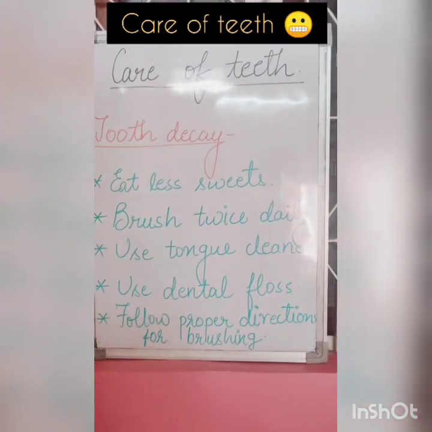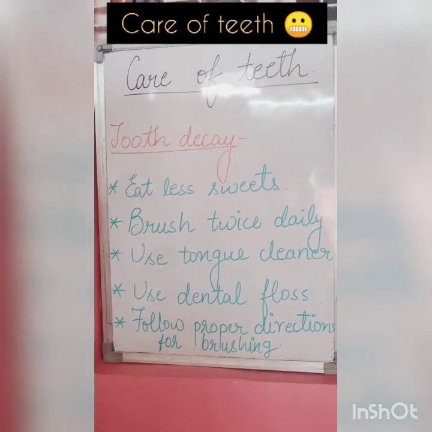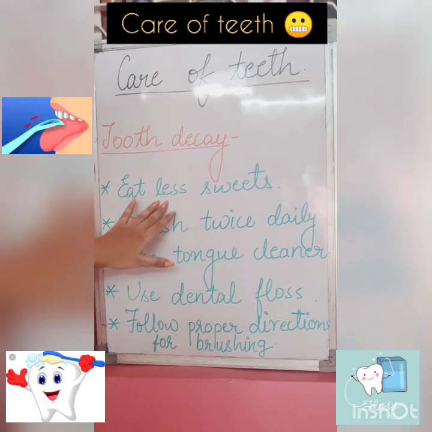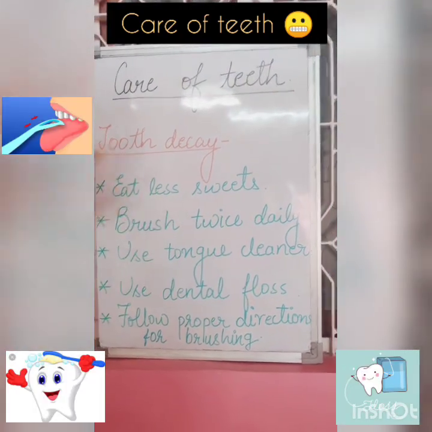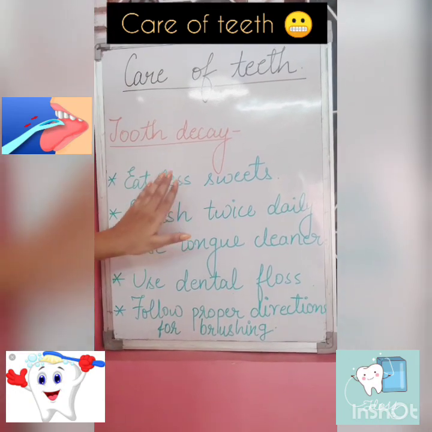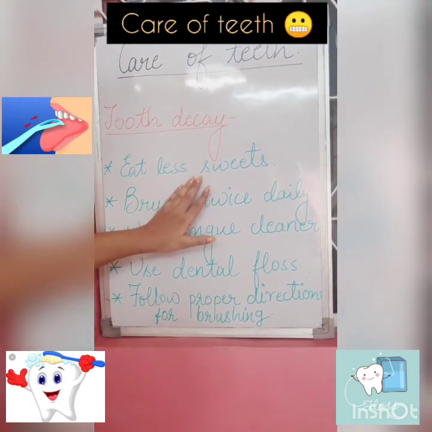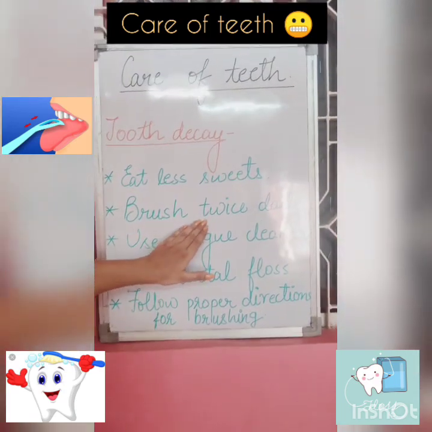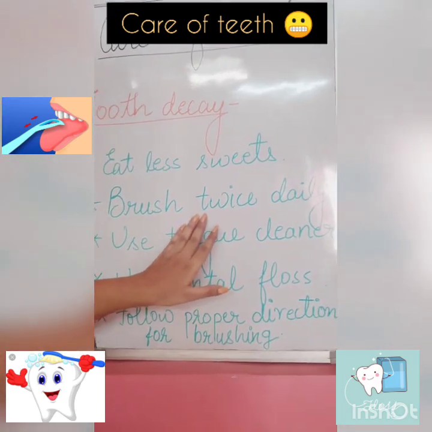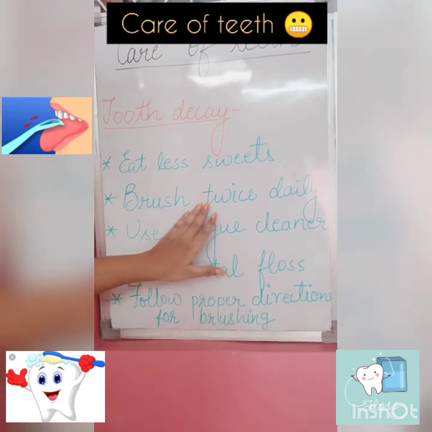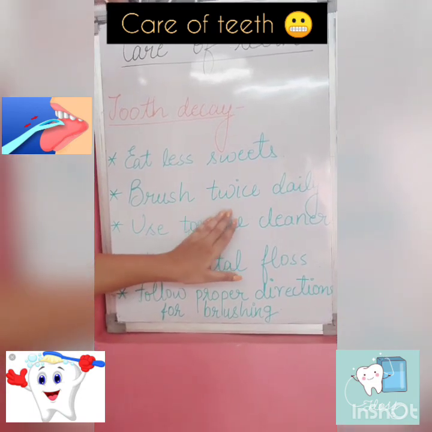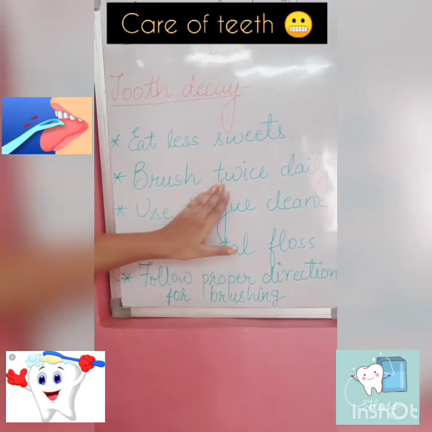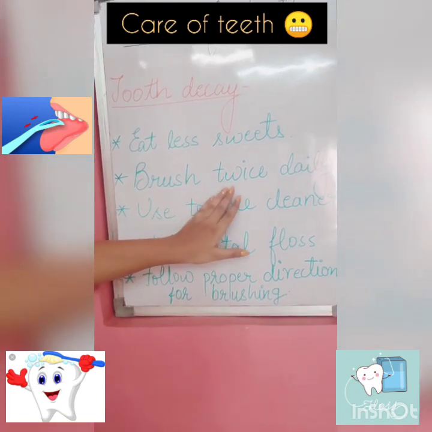And to avoid these infections, we have several methods, several precautions that we should take. Like, you should eat less sweets. Sweets can cause tooth decay. Okay, so you should eat less sweets. You should brush your teeth twice daily. One in the morning and the second before going to bed.